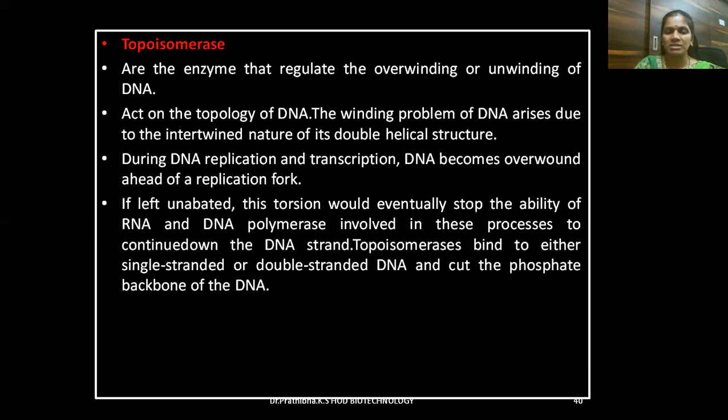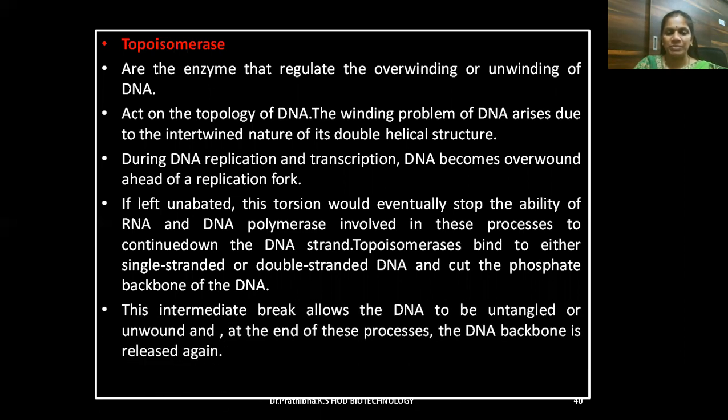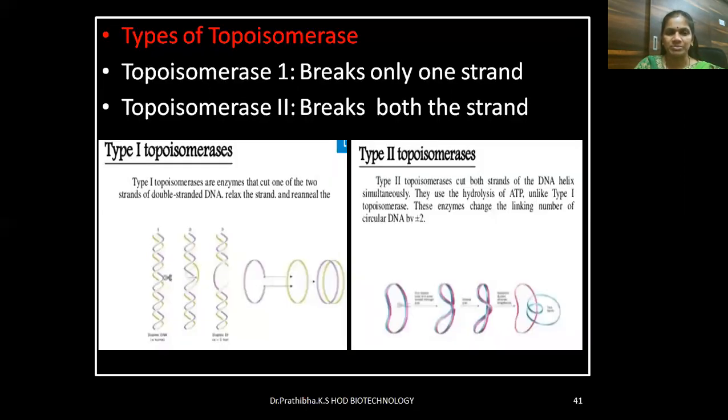Topoisomerases bind to either single-stranded or double-stranded DNA and cut the phosphate backbone of the DNA. This intermediate break allows the DNA to be untangled or unwound, and at the end of this process, the DNA backbone is released again. Here you can see that topoisomerase I breaks only one strand, and topoisomerase II breaks both strands. So these are the two types of topoisomerase.